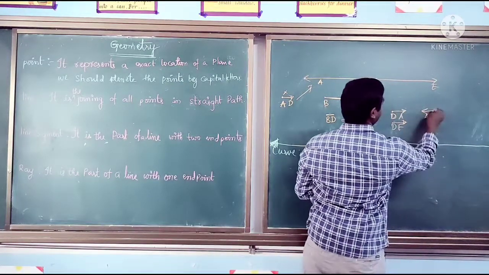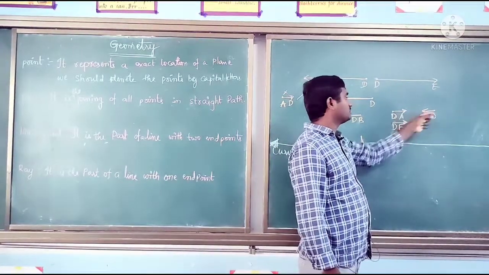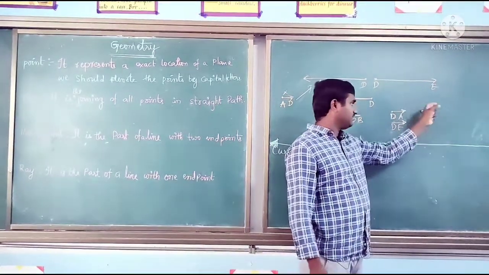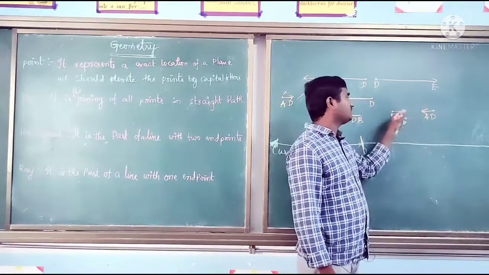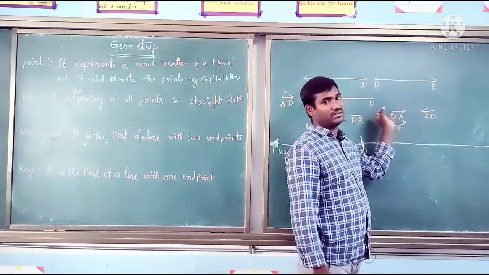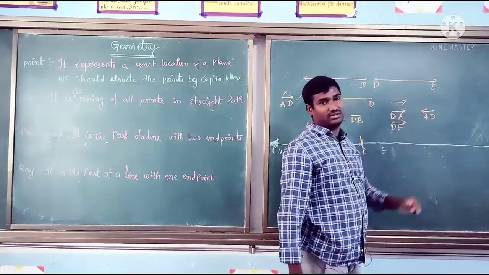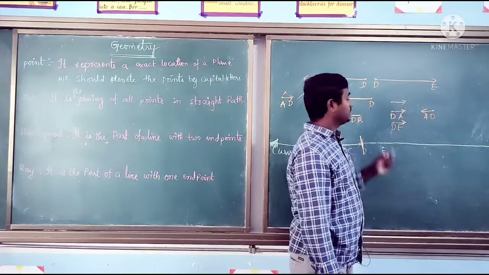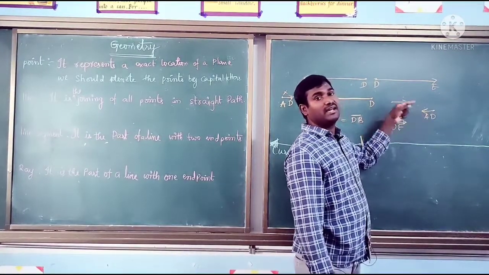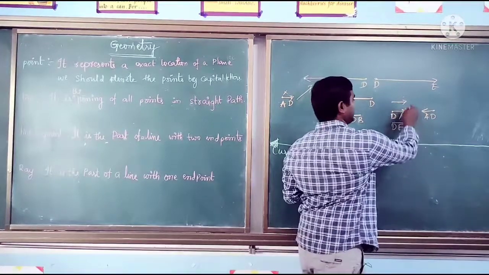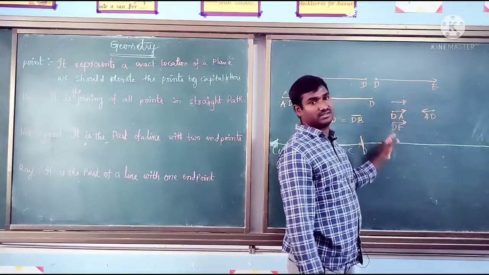AD like this, can I give? Yes, we can give, but in most cases this is not considered, even though we will get a correct notation. So we will use the arrow mark like that only. We should always draw the arrow mark symbol towards the right side only. Passing through a fixed point and going endlessly in the other direction, that is the right side, must be indicated. In this manner we need to represent it.